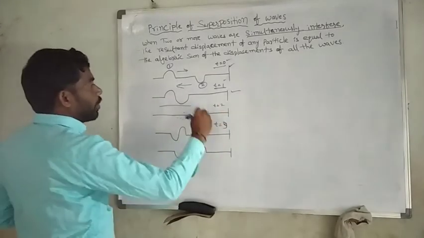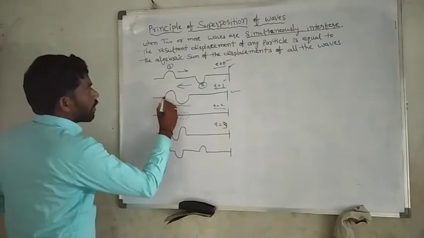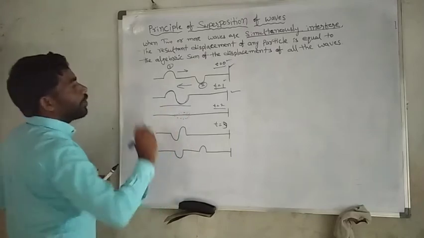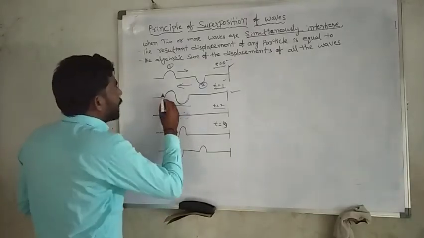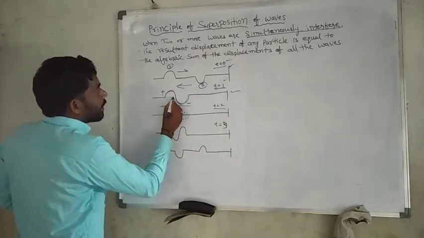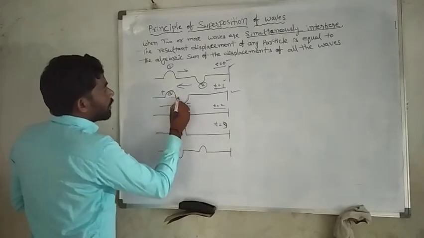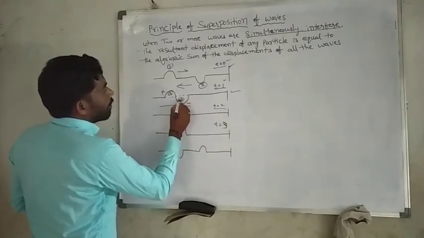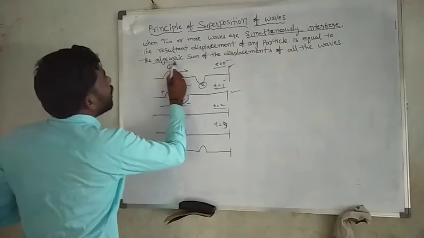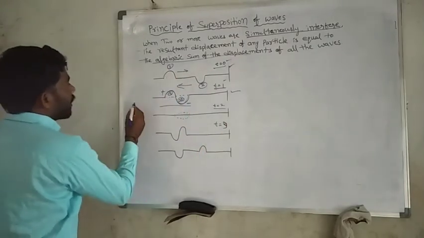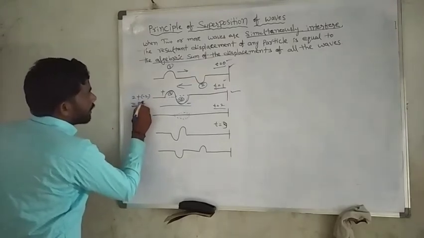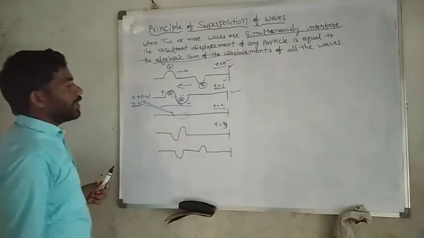Then at time equal to 2, these two interfere, and the displacement is 0. Why? Because one is plus, one is minus. For example, take 2, and this also 2 but minus 2. In the definition, we define it as the algebraic sum of the displacements. It means 2 plus minus 2 gives 0. This occurs in figure 3.